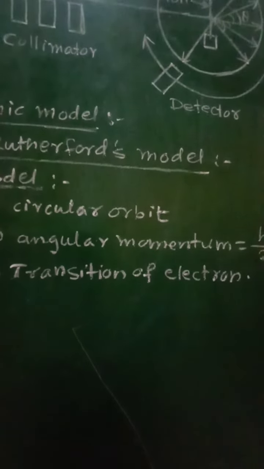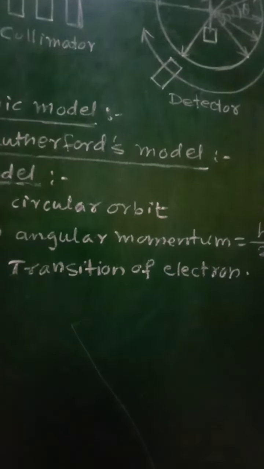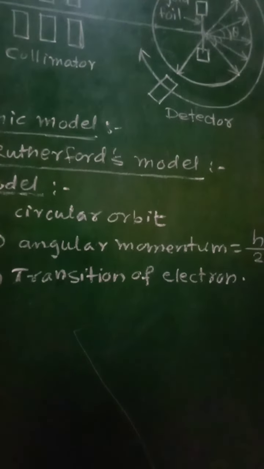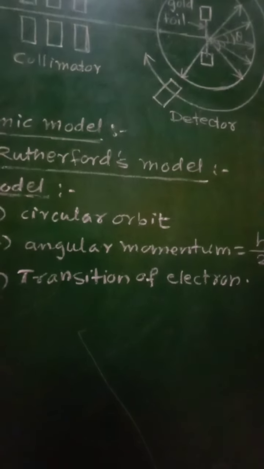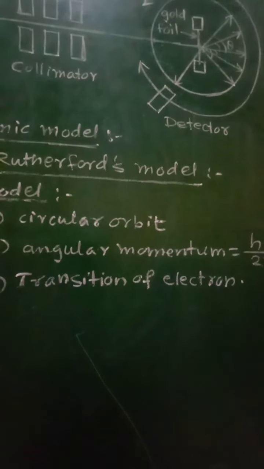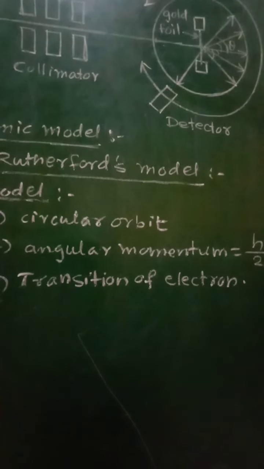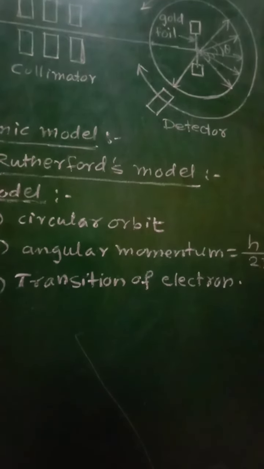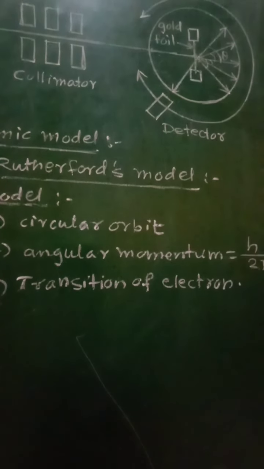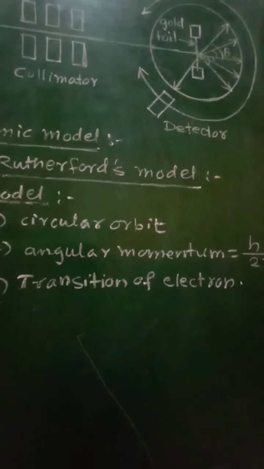Now the second postulate, which is related with angular momentum, is stated as: the radius of the orbit of an electron can only take certain fixed values such that the angular momentum of the electron in these orbits is an integral multiple of h by 2 pi, where h is Planck's constant.